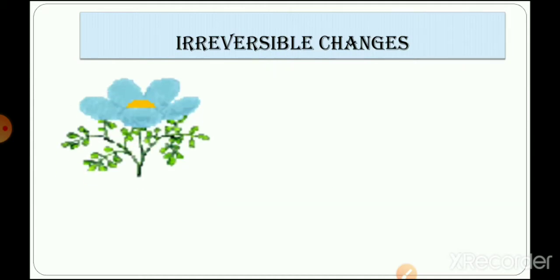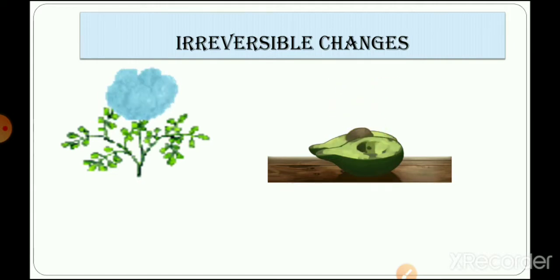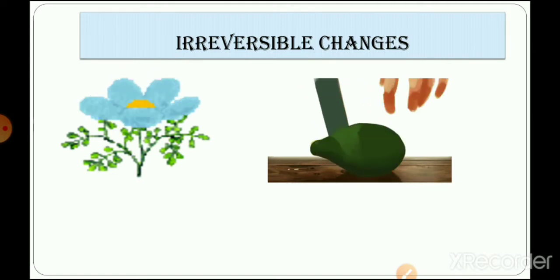Okay, similarly, let's see some more examples of irreversible changes. If we talk about the blooming of a flower, this action cannot be reversed, right? If a plant is formed, if we have planted a tree, the change is not going to be reversed, right? Similarly, the rotting of food, or the rotting of an avocado.